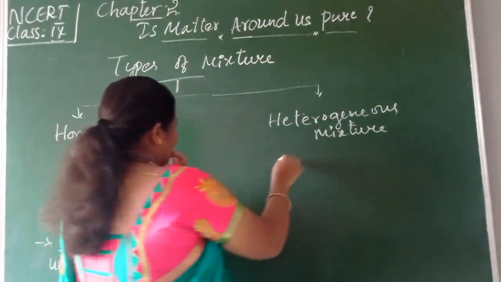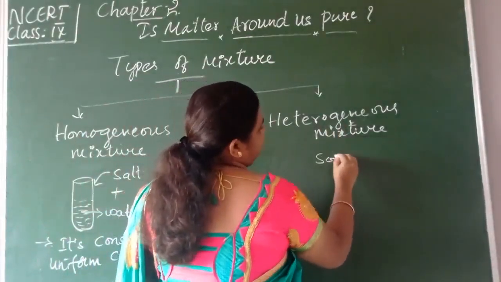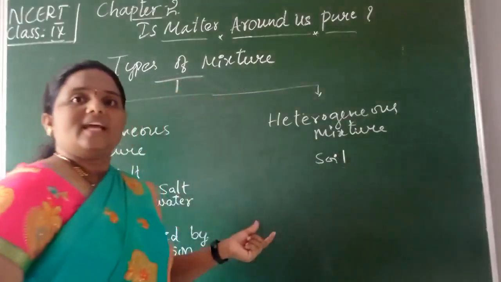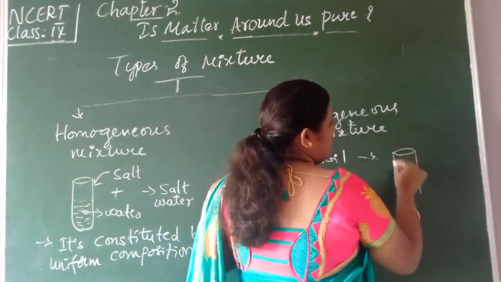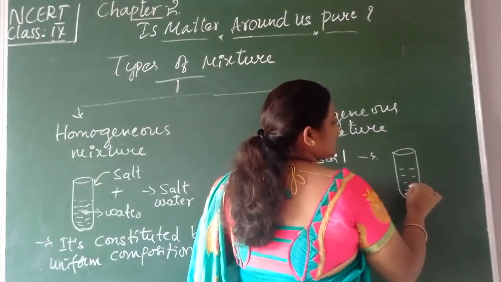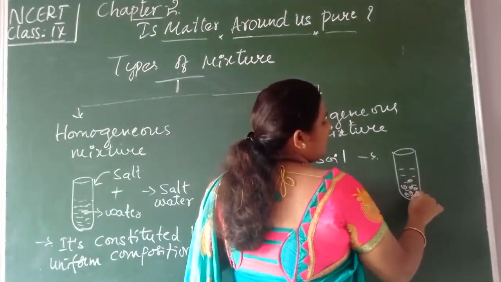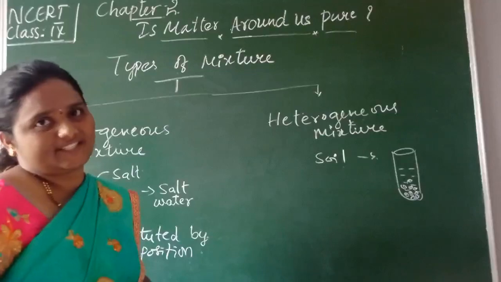Now, what does heterogeneous mixture mean? Let us take soil, children. If this soil is poured into a test tube containing water, what happens? The soil particles settle only at the bottom of the test tube.